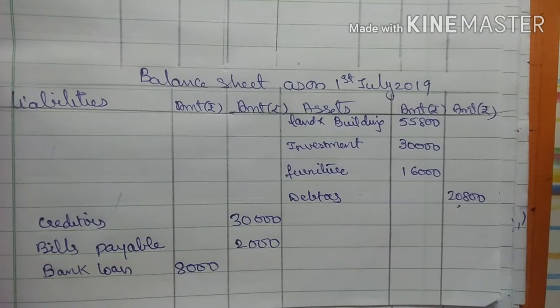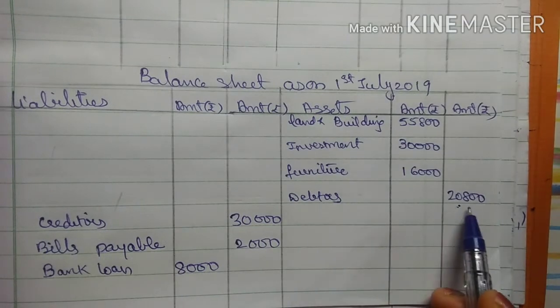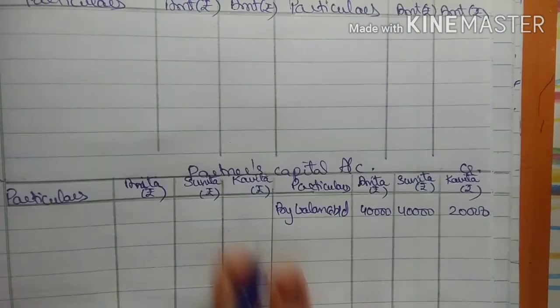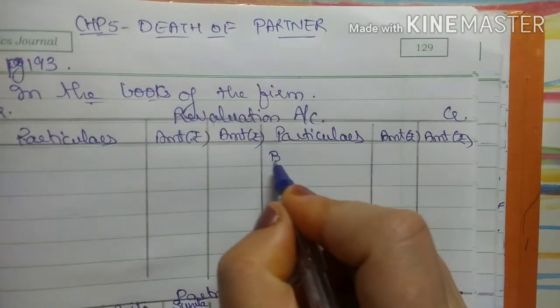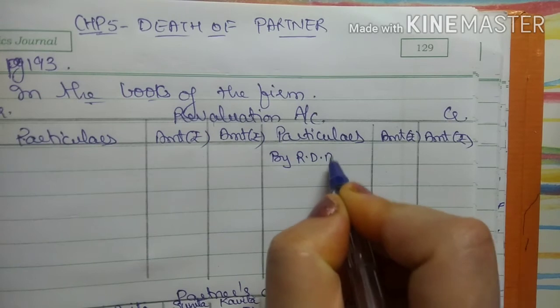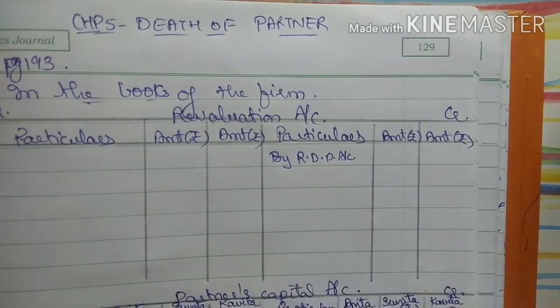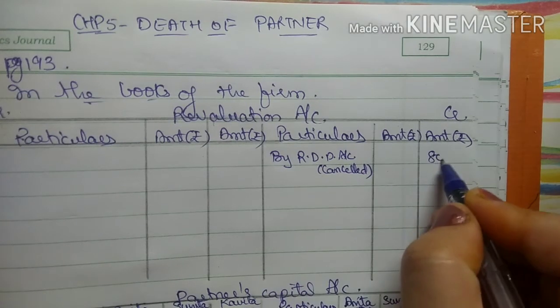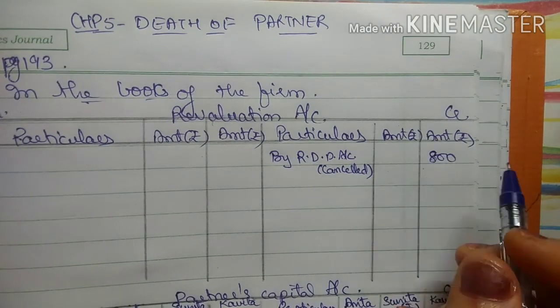So in balance sheet directly in the outer column I will write debtors 20,800, and when RDD is cancelled, it's my profit. So the second effect will come here by RDD account cancelled, 800, outer column. Okay.